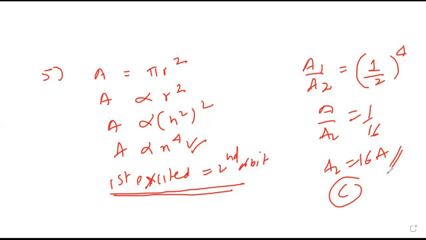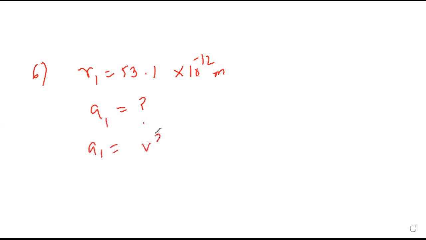Next. Sixth. In Bohr's model, the first Bohr's orbit of hydrogen lies at 53.1 into 10 raised to minus 12 meter from the nucleus. Then what is the centripetal acceleration experienced by the electron in this orbit? Centripetal acceleration is v square by r. So for the first orbit, it will be v in the first orbit and radius in the first orbit.